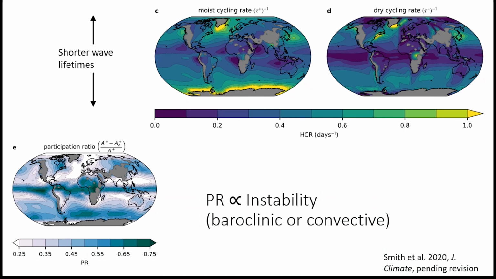Wave breaking is also captured in a different way by the cycling rates, which tend to be small in the tropics and subtropics where wave lifetimes are longer. The moist cycling rate is especially high near high latitude orography, where orographic lifting further reduces wave lifetimes. As a measure of the ability of a circulation to convert water vapor into precipitation, the participation ratio roughly captures regions of instability. It is high in the deep tropics in regions of convective instability, low in the subtropics, and it has some modest increases near storm tracks in regions of baroclinic instability.